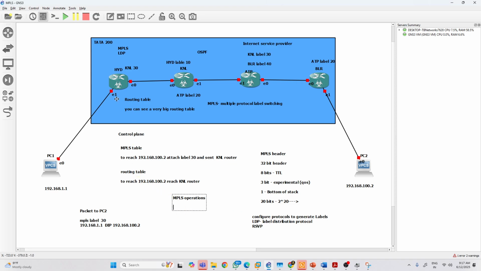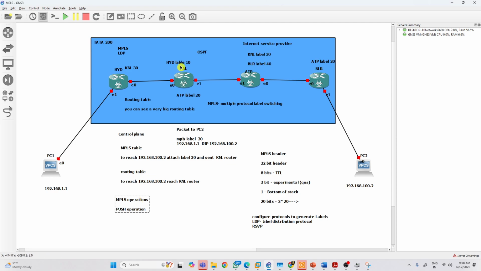So what happened? The packet arrives here. It will refer to the MPLS forwarding table and finds that to reach 100.2, we need to attach the label 30 and send to the KNL router. It finds this information here. This process is called a push operation. It will attach the label and send to the KNL router, right? This attaching of the label is called a push operation. Now this packet goes to the KNL router. Now the KNL router receives this packet for 100.2.